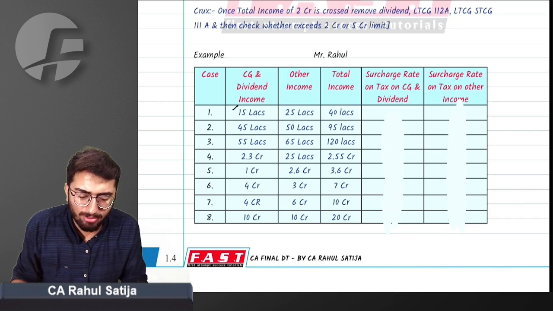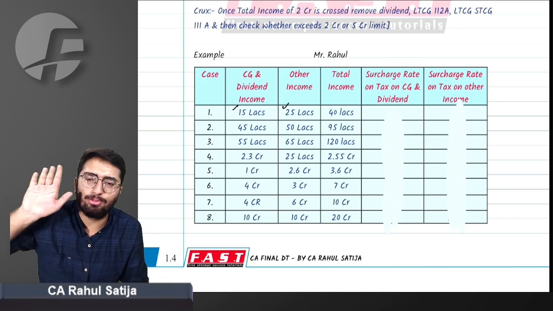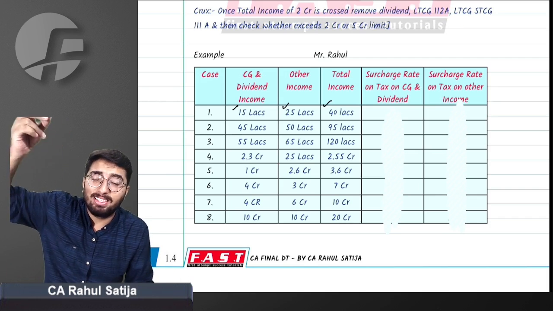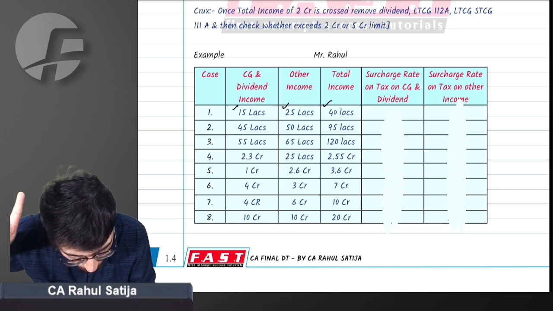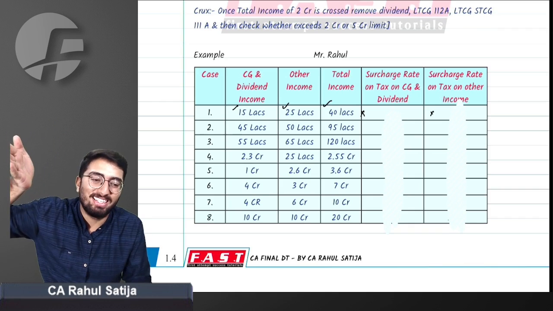Capital gain and dividend income is 15 lakh and other income is 25 lakh rupees, which implies total income is 40 lakh. Do we have any surcharge on total income lesser than 50 lakh rupees? Right answer is no. No surcharge. If total income is up to 50 lakh, we don't add any surcharge.